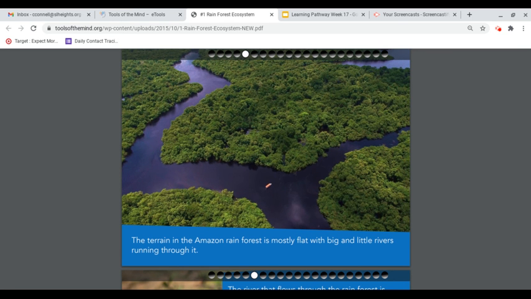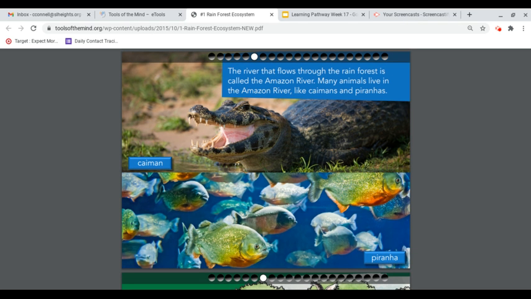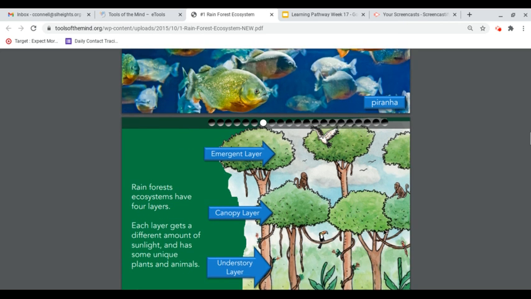The terrain in the Amazon rainforest is mostly flat with big and little rivers running through it. The river that flows through the rainforest is called the Amazon River. Many animals live in the Amazon River, like caimans and piranhas. Caiman, piranha.